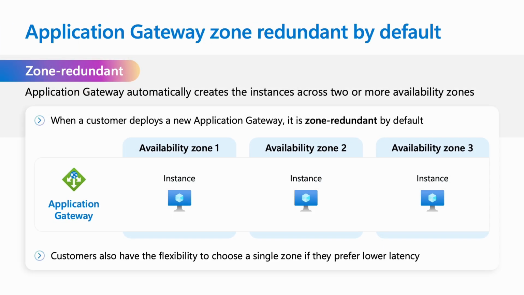Application Gateway has also evolved. Zone redundancy is now the default, meaning your gateway instances are automatically distributed across multiple availability zones. If you need lower latency, you can opt for a single zone, but for most scenarios, this default ensures high availability and resiliency for your applications. This is especially valuable for web-facing workloads where downtime means lost customers. By spreading instances across zones, you're protected against localized failures.